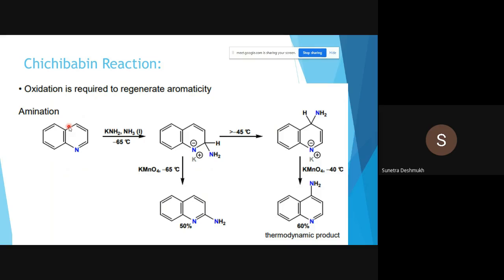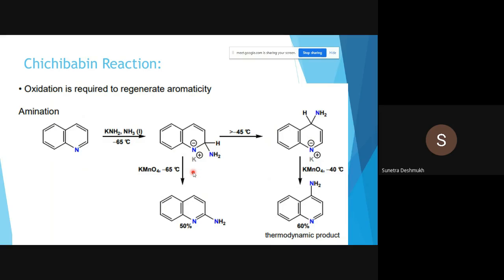The first step of the amination, the Chichibabin reaction, is the treatment of quinoline with sodium amide or potassium amide in the presence of liquid ammonia at minus 65 degrees centigrade. The nucleophile NH2 minus attacks, then the carbon-nitrogen double bond is displaced onto the nitrogen atom. It generates a salt-like intermediate, and it shows attack at both places, the second position as well as the fourth position. In both cases a complex with negative and positive charge is generated,